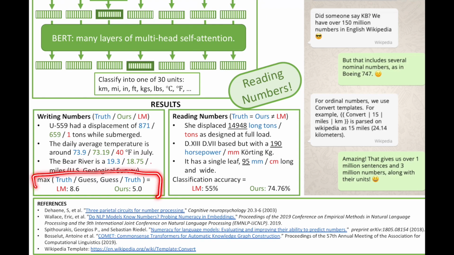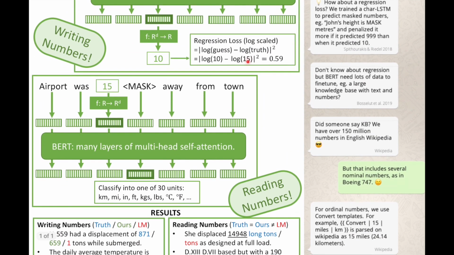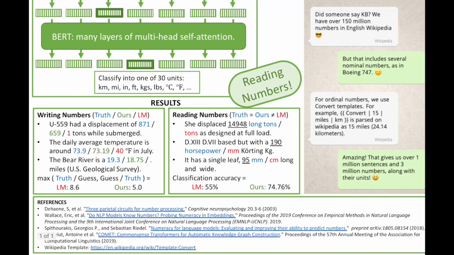And the quantitative metric that we're using to evaluate our results is by what factor the ground truths are off from the predictions. So our score gets 5, which is to say, if the ground truth was 15, we on average predict somewhere between 3 to 75 miles, whereas that span is a lot larger for the baseline language model. And that's only when it's able to predict the number.